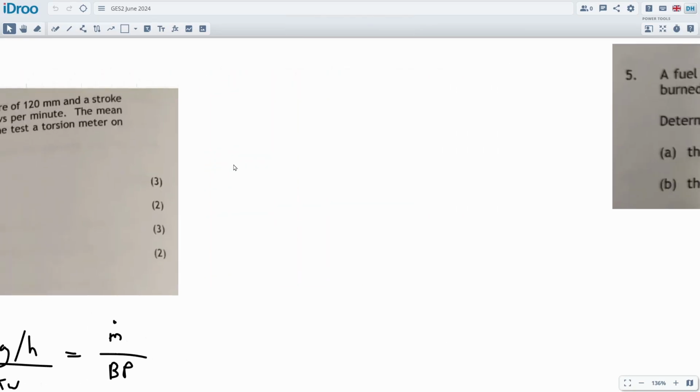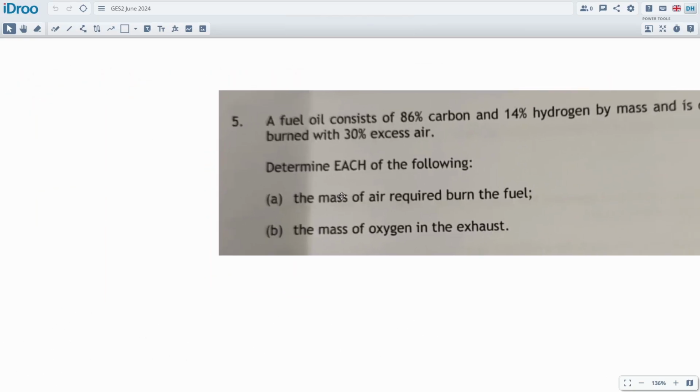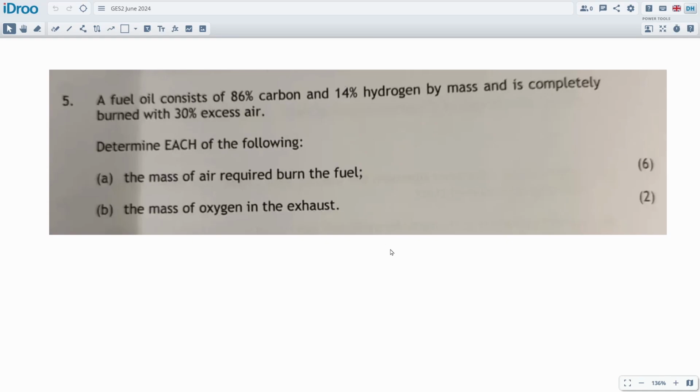Okay, let's look at the next one. This is number 5. A fuel oil consists of 86% carbon, 14% hydrogen by mass, and is completely burned with an excess of 30% air. Determine the following: the mass of the air required to burn the fuel and the mass of the oxygen in the exhaust. Pretty standard questions, quite short and easy, and not lots and lots of data to work with, so pretty nice.